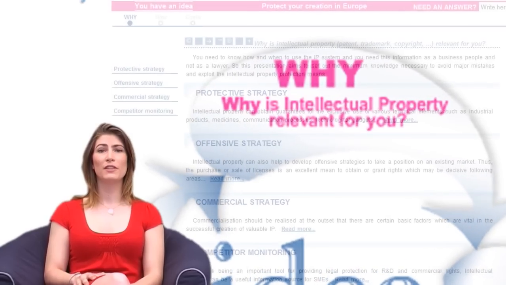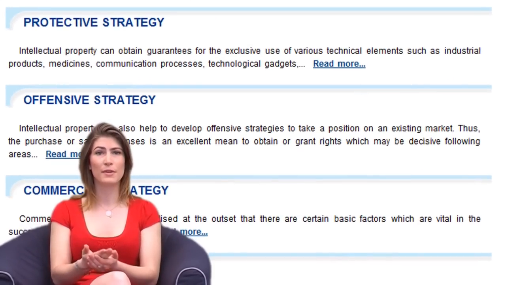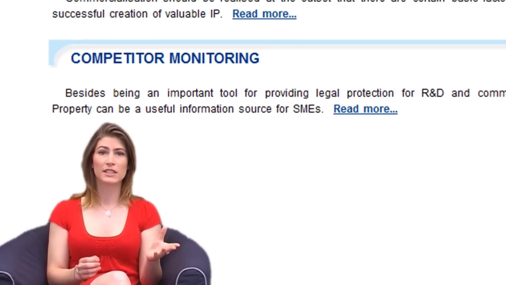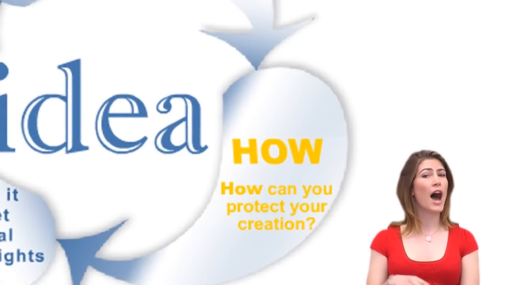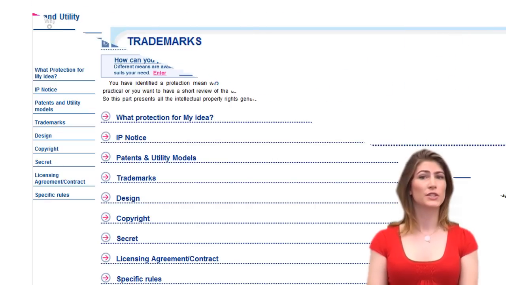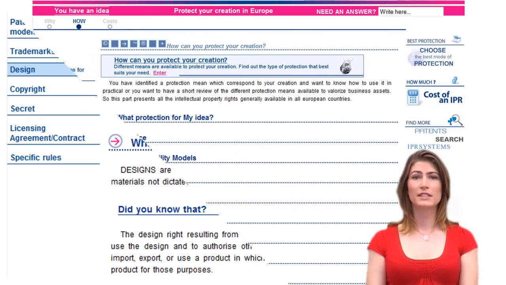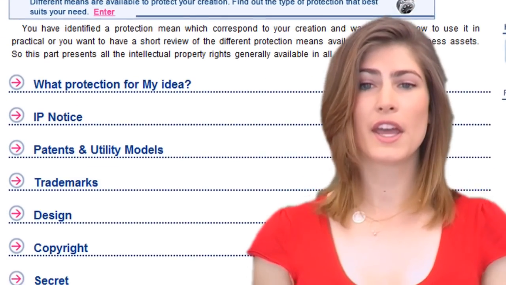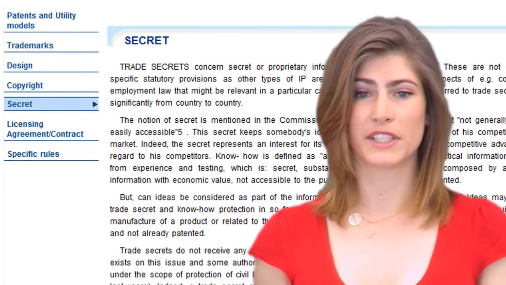In this part, you will find lots of practical and strategic advice about enforcement that IP can bring to your innovation, such as licensing or competitor monitoring. Then, you will have to know how to develop this strategy using existing IP tools such as trademark, patent, or design. That's the aim of the how part. This section also contains an overview of non-official protection means such as secrecy.